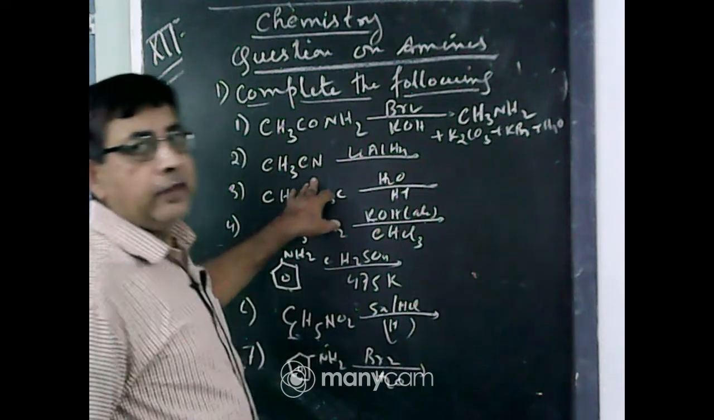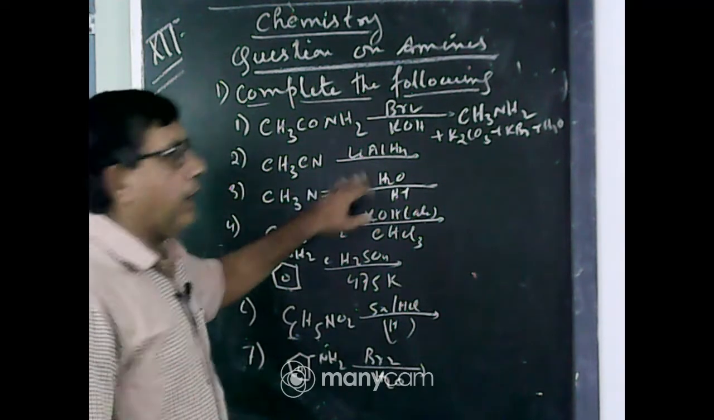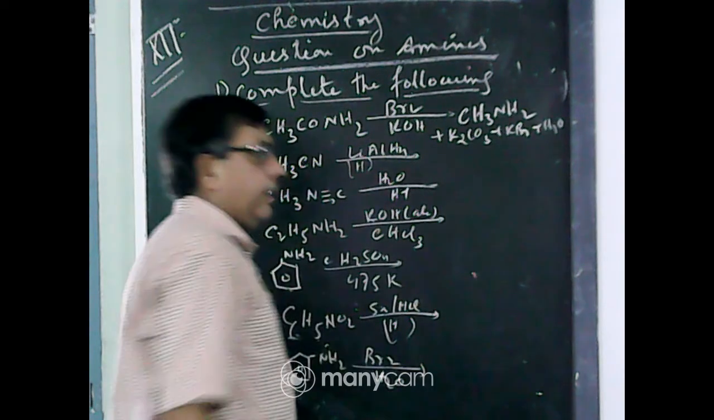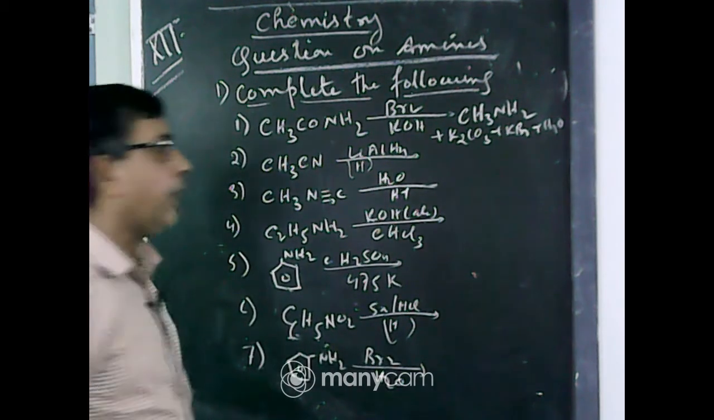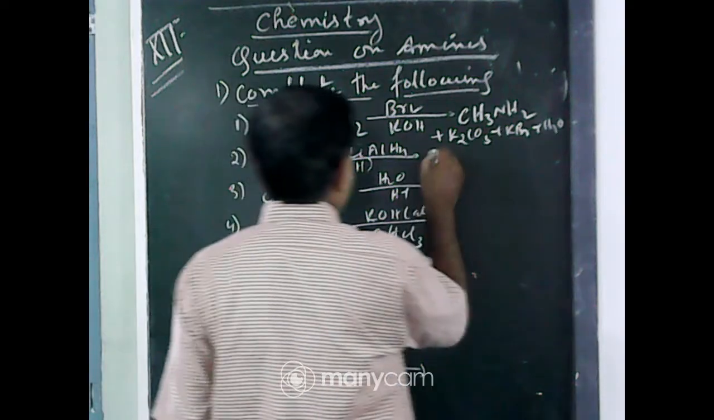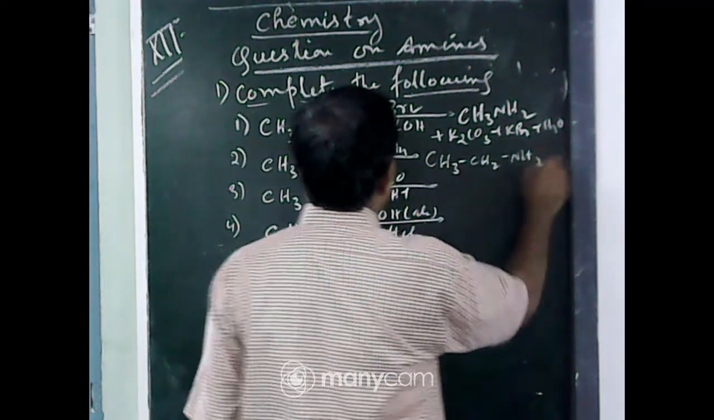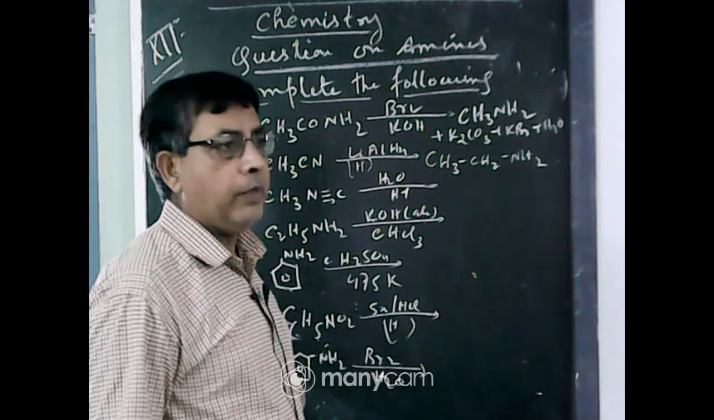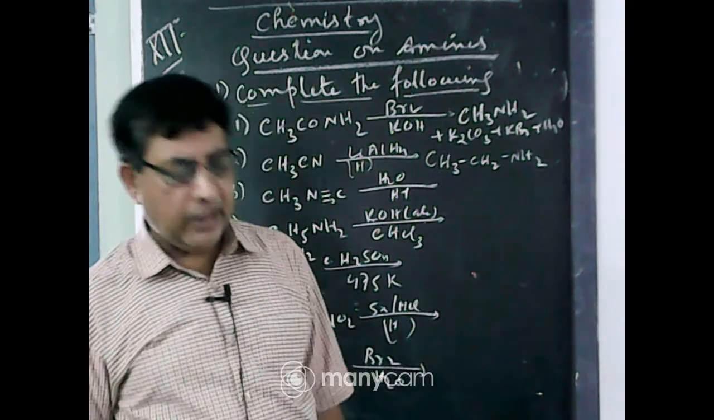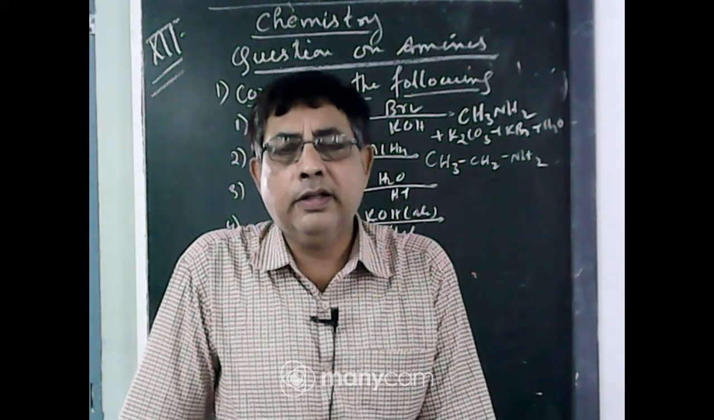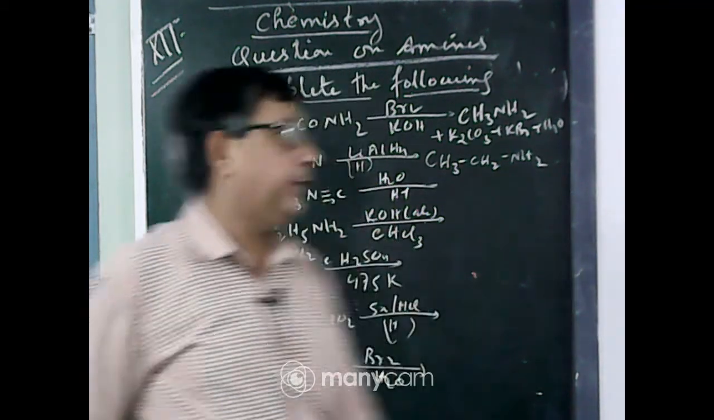This is methyl cyanide, and reduction by lithium aluminium hydride. Cyanide on reduction always produces a primary amine. The product will be CH3CH2NH2, ethylamine, a primary amine. Any type of cyanide on reduction by lithium aluminium hydride or hydrogen and nickel always produces a primary amine.